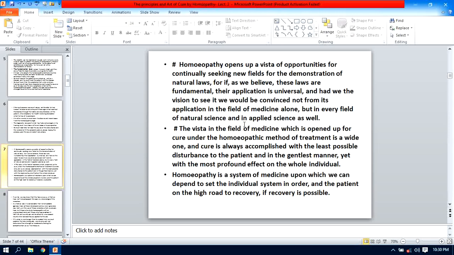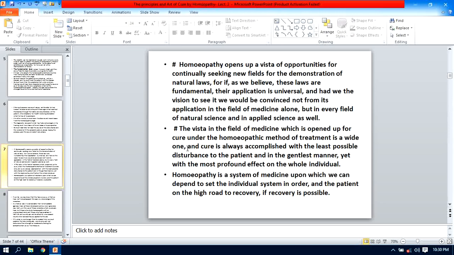Yes, we observe what is the scope of homeopathy in the field of medicine. It is a very pleasing view in the field of medicine which is opened up for the cure under the homeopathic method of treatment, a wide one. Yes, in the field of medicine, when you see how homeopathy cures your patient rapidly, gently and permanently, this view is very pleasing, isn't it?